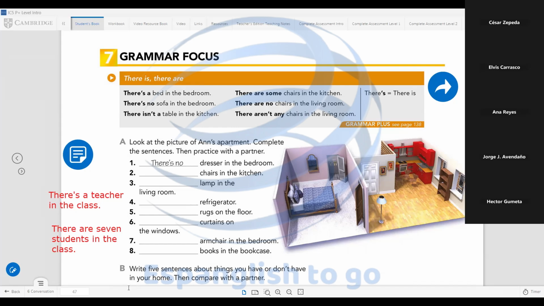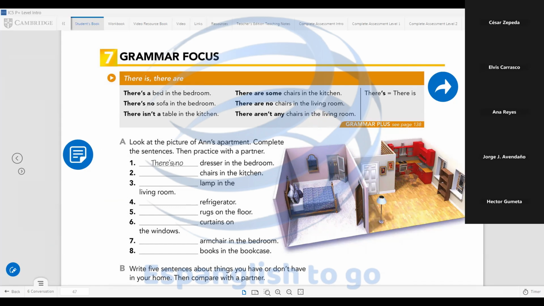You're welcome. So let's continue. Look at the picture of Anne's apartment. Complete the sentences, then practice with a partner. So you have to pay attention to this picture here. We have the apartment, we have the bedroom with different objects, different furniture, and we have the kitchen and the living room. So pay attention to this apartment and complete the sentences 1 to 8.